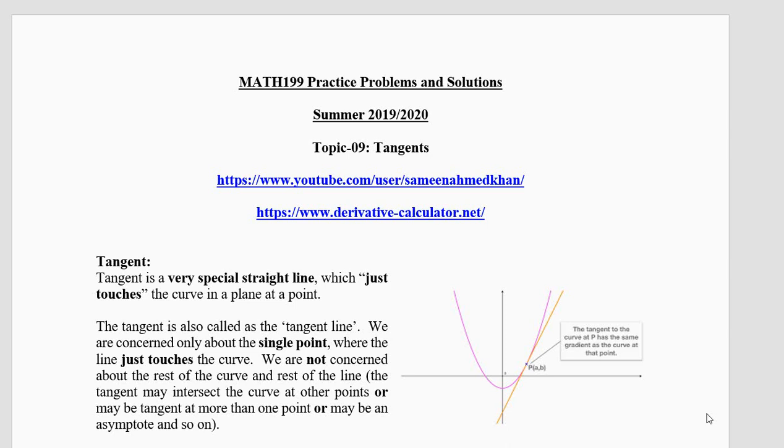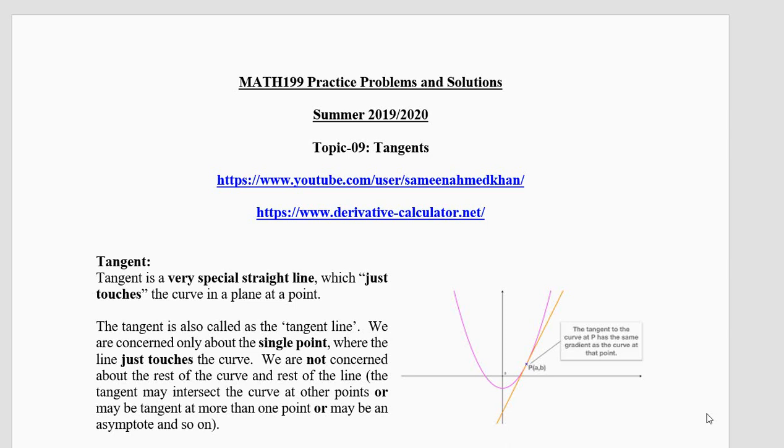We'll start with the definition, then go on to find the equations of tangents. See, a tangent is a very special straight line which just touches the curve in a plane at a point. I repeat, a tangent is a very special straight line which just touches the curve in a plane at a point.